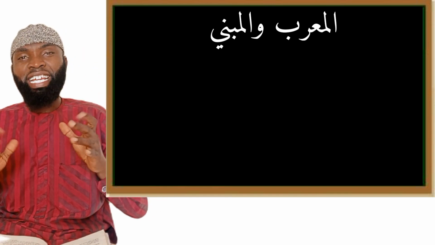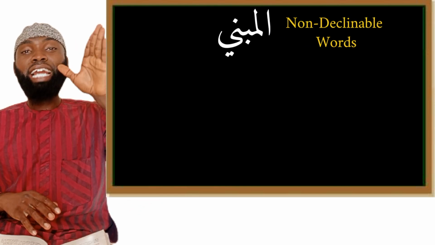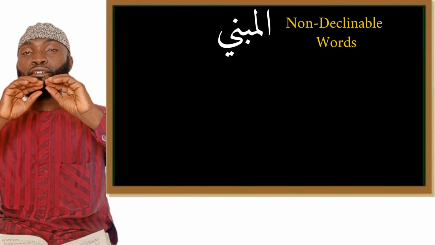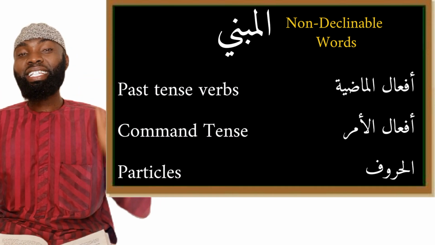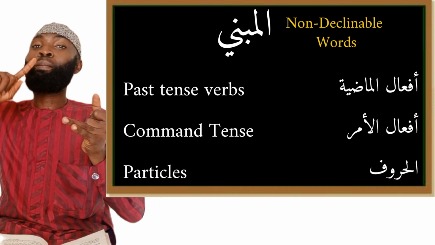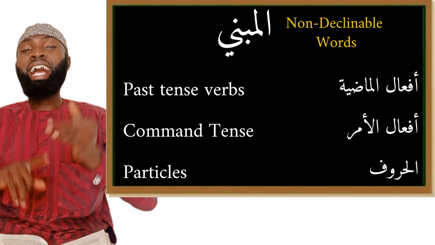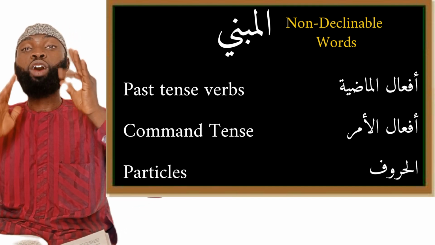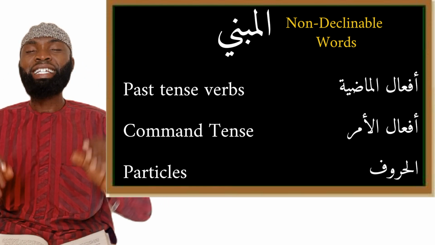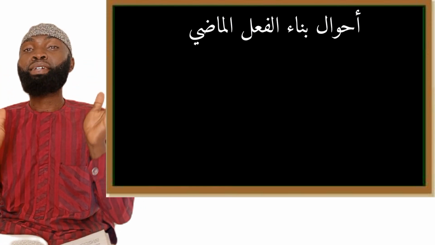So our topic of today is to discuss further al-mabni, which is words which are fixed. Their endings are fixed. And we mentioned previously that the past tense verbs are always fixed. The command tenses are always fixed, and the particles, the prepositions, are usually always fixed. Now today we want to look at how the past tense verbs are fixed.